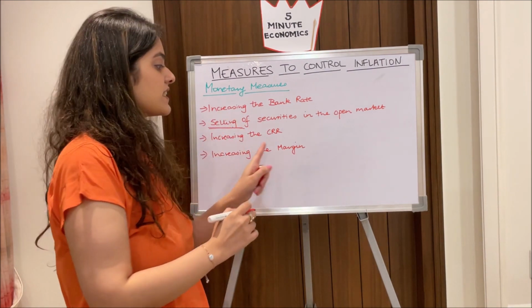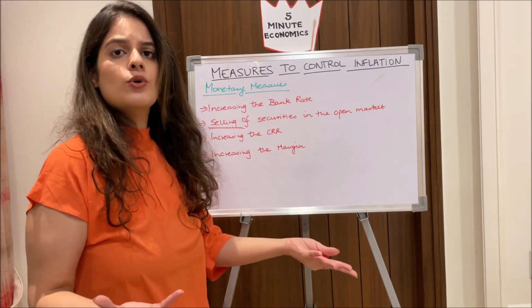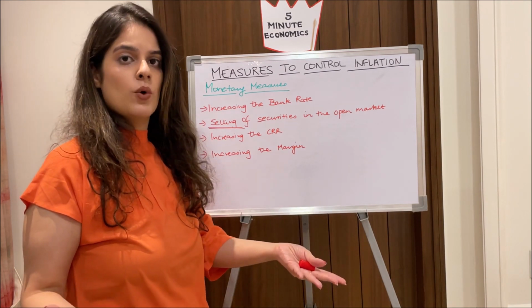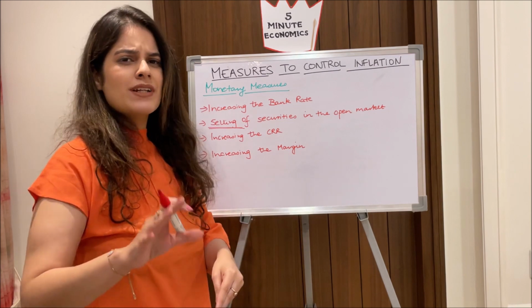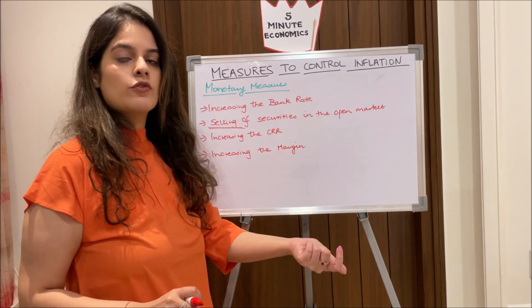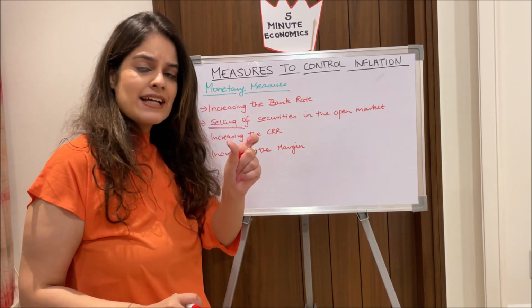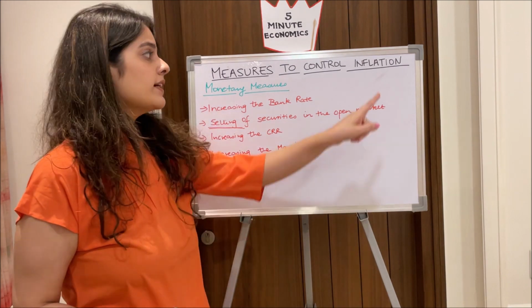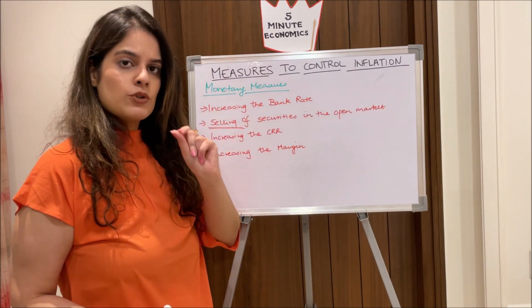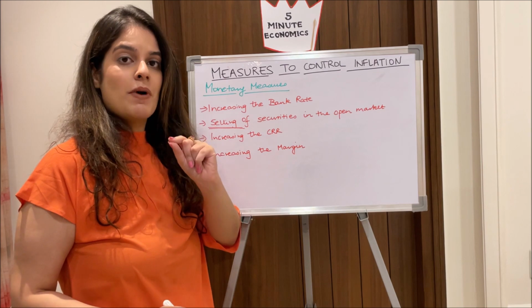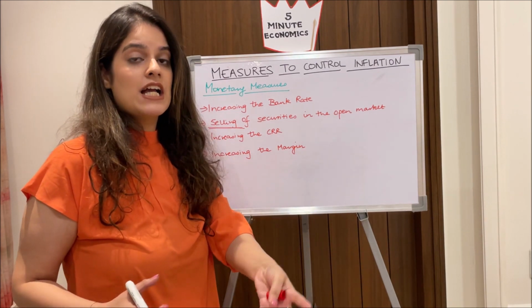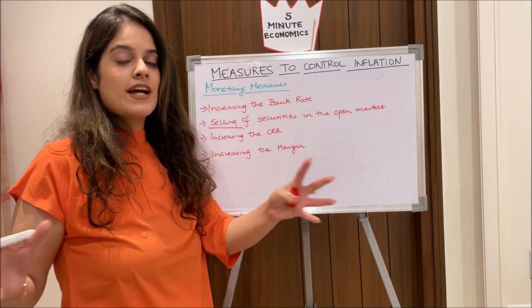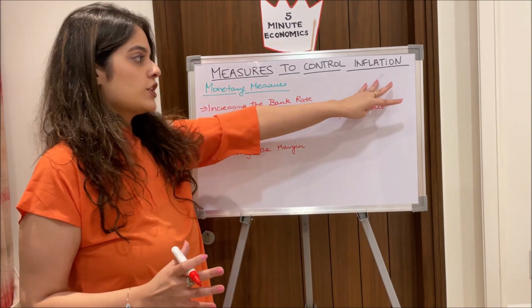Lastly is increasing the margin. When you go to a bank to take a loan, for example, hypothetically, you pledge your property for 10 lakhs. You wouldn't get a loan for 10 lakhs, right? You would get a loan for maybe 8 lakhs. So that 2 lakh is our margin. During inflation, the RBI increases that margin. So the margin has increased, and maybe you will now get just a 6 lakh loan after pledging a property for 10 lakh. That increase in the margin will try to curb the inflation in the economy.